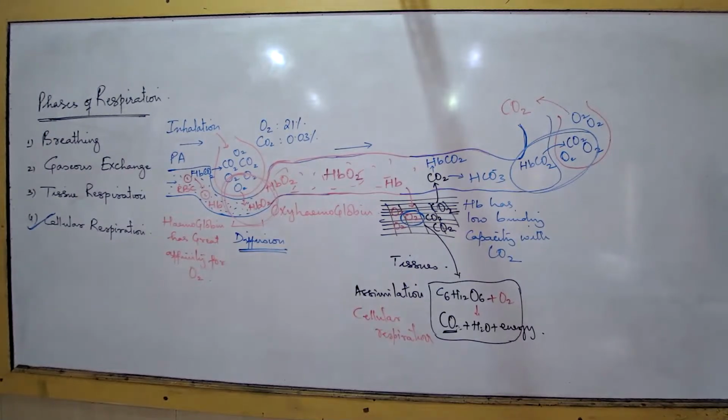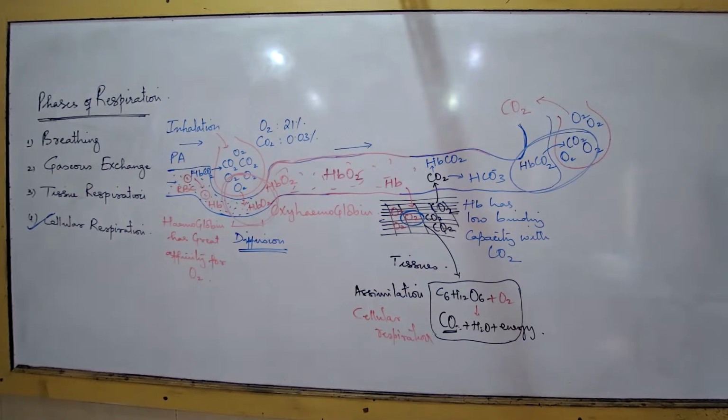Ma'am, a group of cells forms tissue. So how can tissue transport? This is the entire tissue which I am showing, where the process is happening in every single cell. So why is it known as tissue respiration?